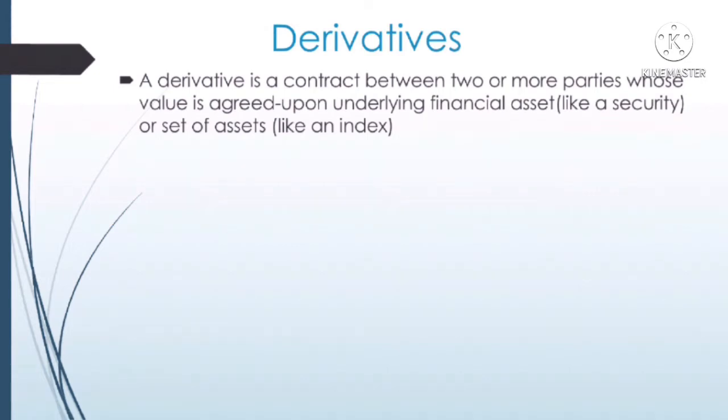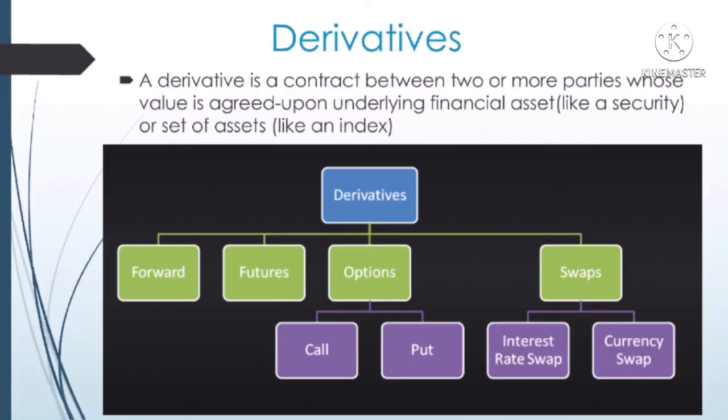Since the price of these contracts is derived from the underlying asset like stocks or index, they are called derivatives. Once the contract price is derived and the time period is fixed, in this time period the buyer will buy the contract and the seller will sell the contract. These derivatives are further divided into 4 categories: forward, futures, options and swaps. Further, options are divided into call options and put options, and swaps are divided into interest rate swap and currency swap. Now let's discuss these topics one by one.